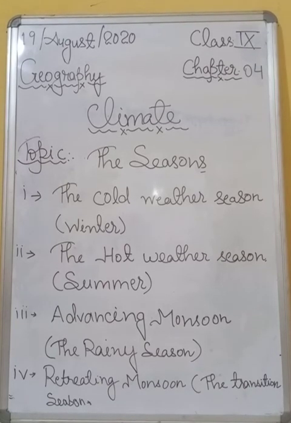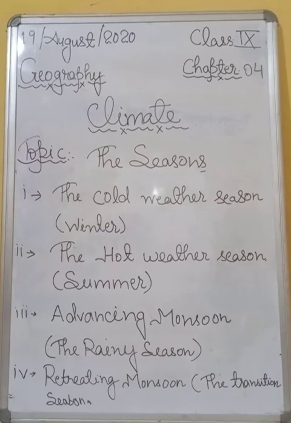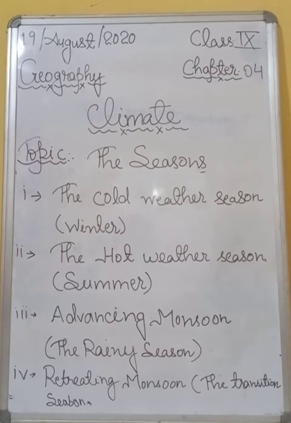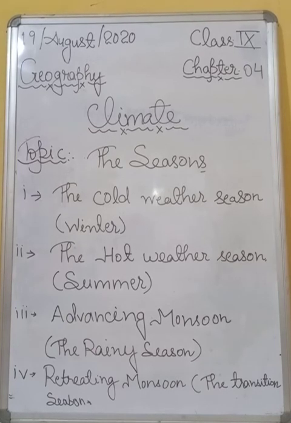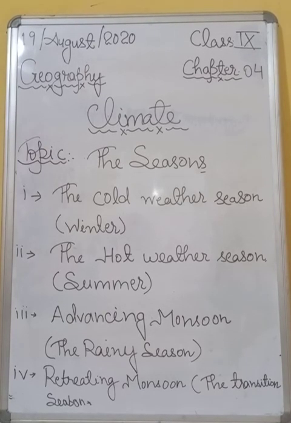All right. So students, the low pressure trough over the northern plains weakens and is replaced gradually by a high pressure system, and this is followed by the southwest monsoon winds.